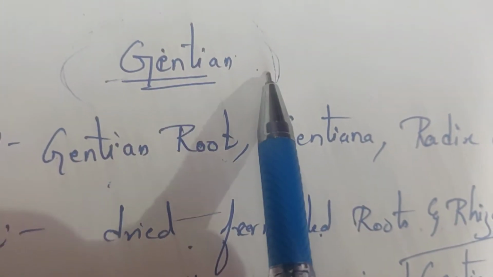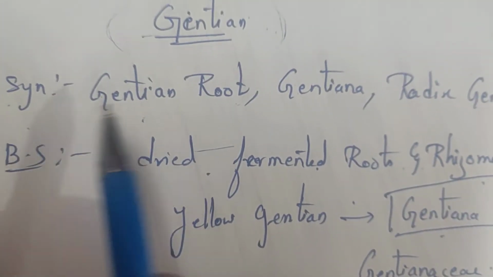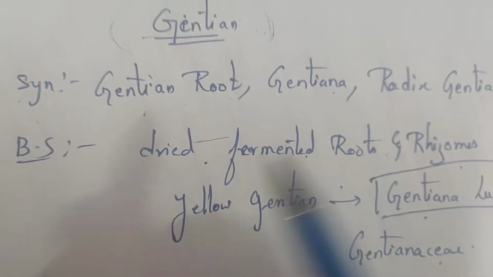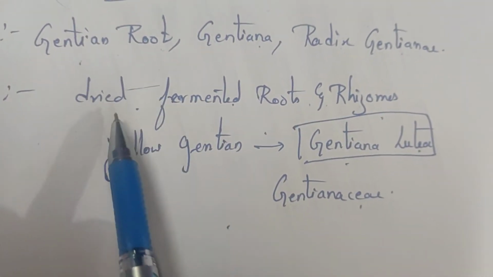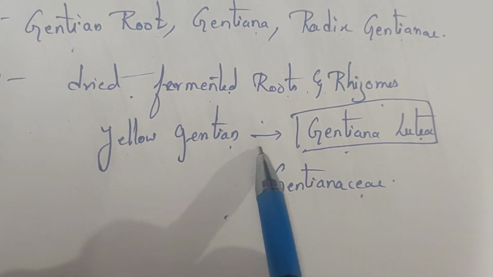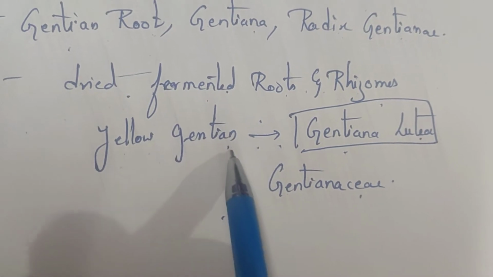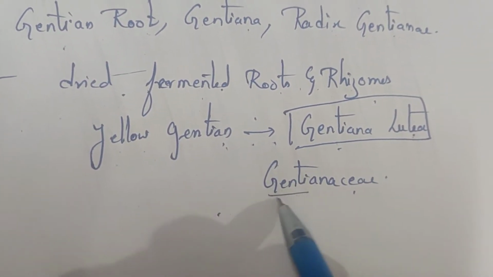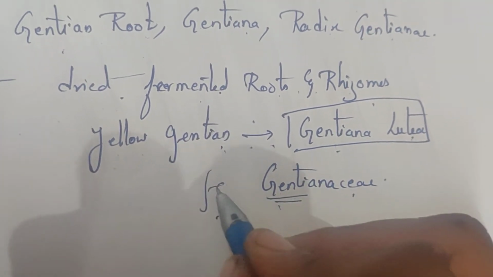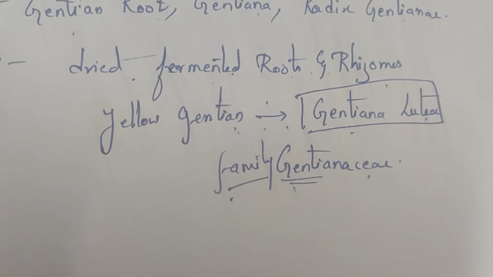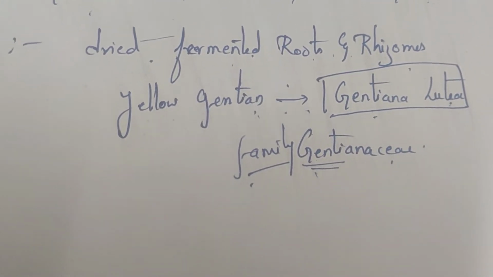Understood, everyone? Firstly, the name gentian. Synonyms are gentian root, gentiana, radix gentianae. Biological source: it is obtained from dried fermented roots and rhizomes of yellow gentian. Name of the plant yellow gentian is Gentiana lutea, belonging to the family Gentianaceae. Okay, this is the family. That is about biological source.